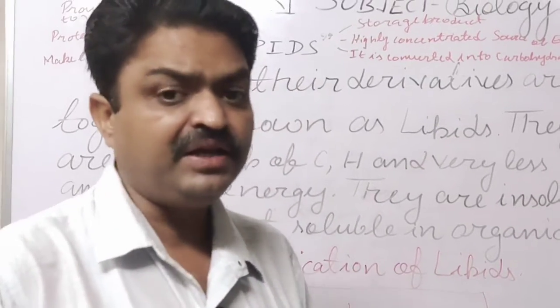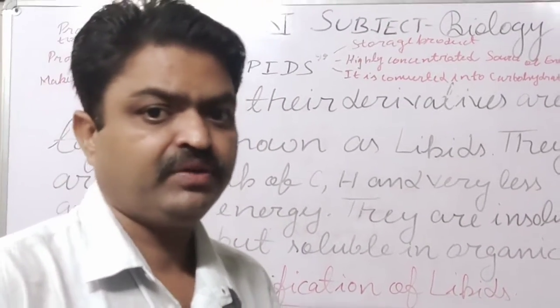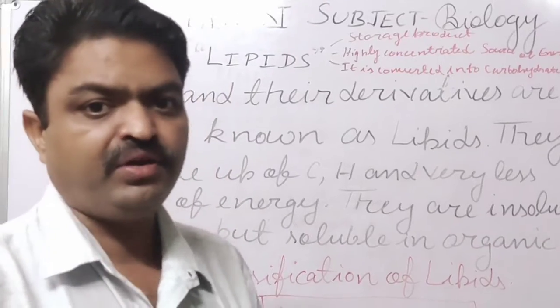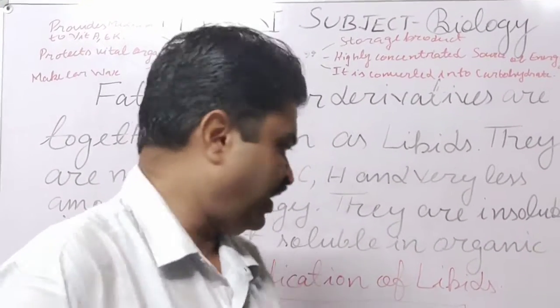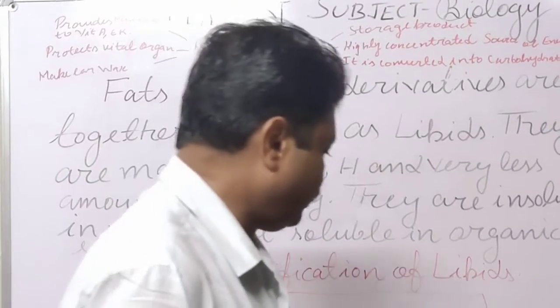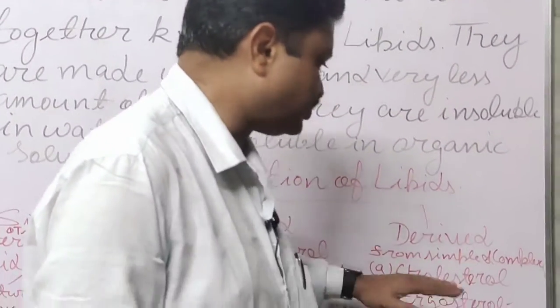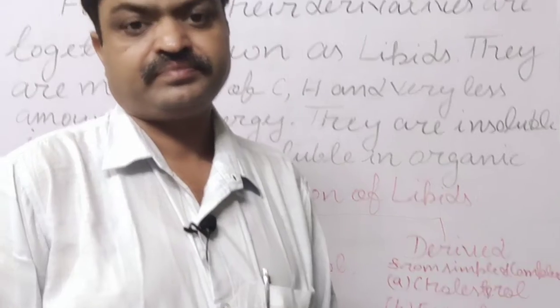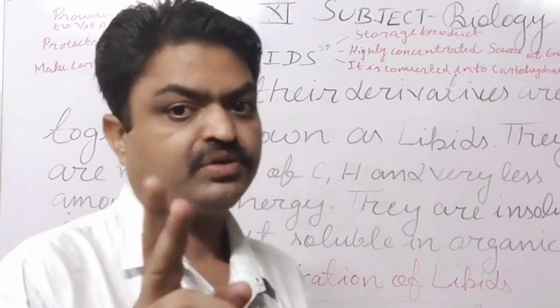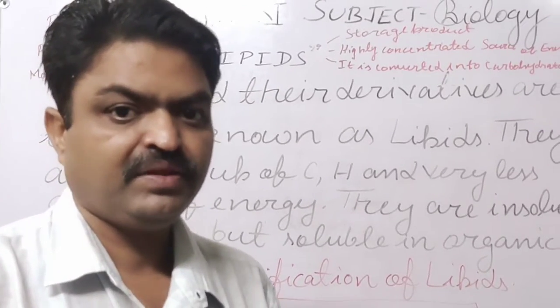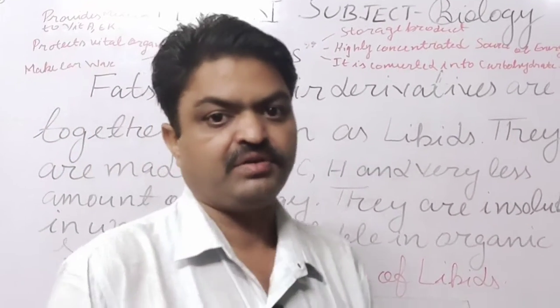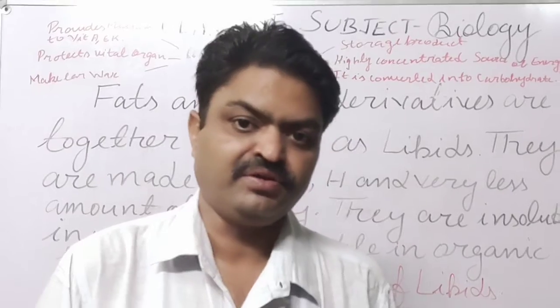The lipids that are formed from the simple and compound lipids are known as derived lipids. Examples of derived lipids are cholesterol. There are two types of cholesterol, good cholesterol and bad cholesterol. Good cholesterol is good for our health and bad is bad for our health.